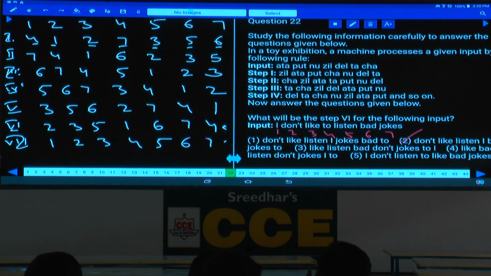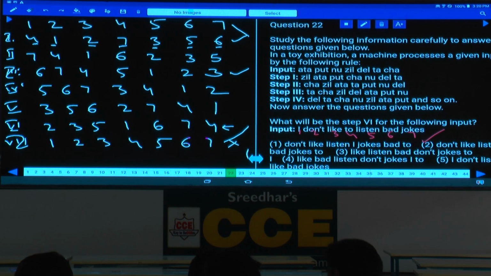The only difficulty in this one is how to write the elements. Once you have written these numbers, then everything will be very, very easy for you.